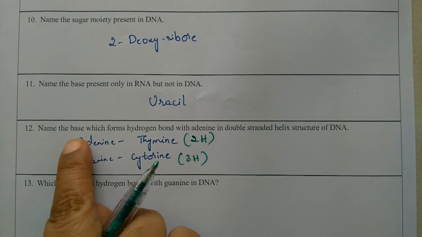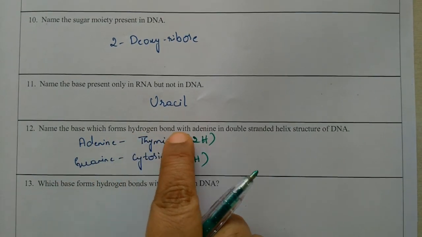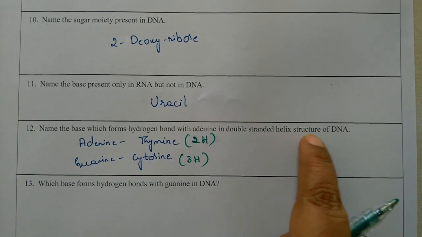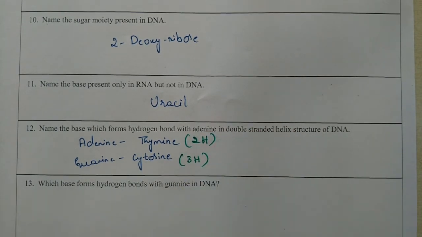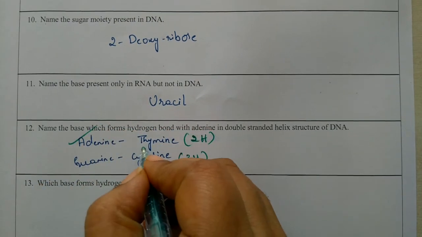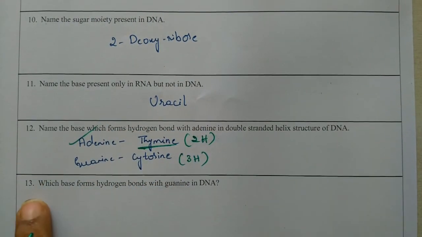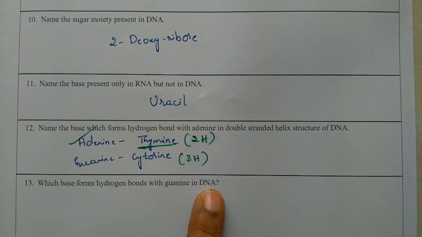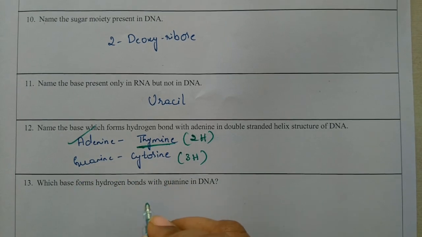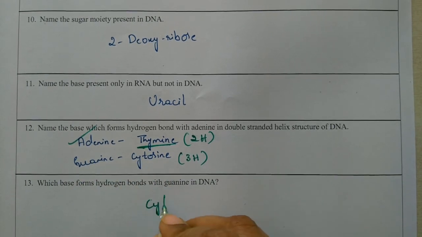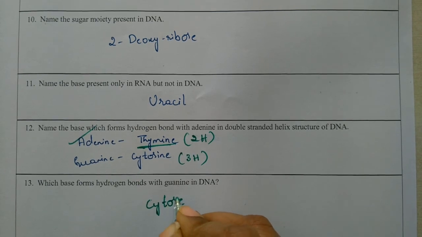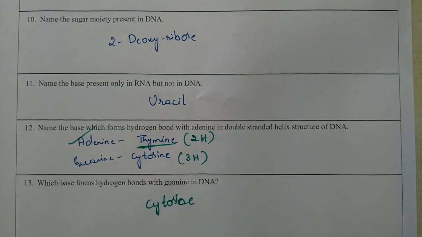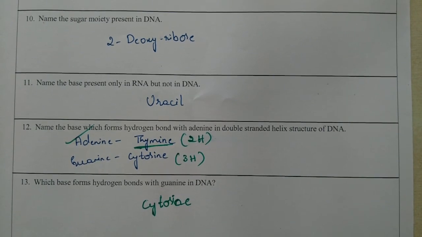So the base that forms hydrogen bonds with adenine is thymine. Which base forms hydrogen bonds with guanine in DNA? It is cytosine, forming 3 hydrogen bonds. So the number of hydrogen bonds is also important, and you need to remember that too.